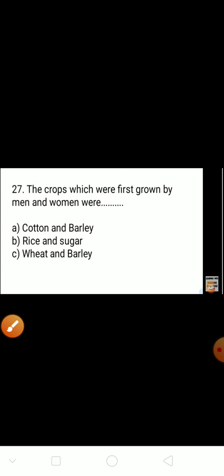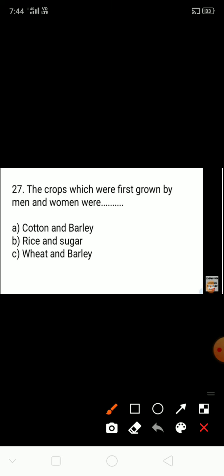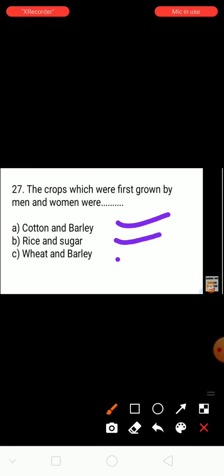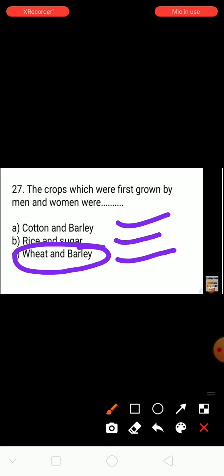Question number 27. The crops which were first grown by men and women were. Our ancestors, the early men and women, started agriculture. Which crop did they grow first? See here, the options are cotton and barley, rice and sugar, wheat and barley. The right answer is wheat and barley.